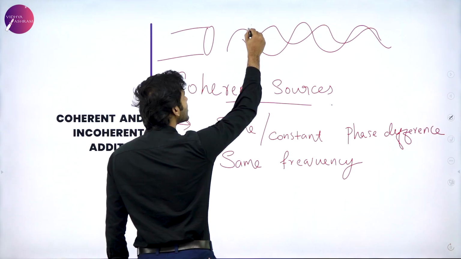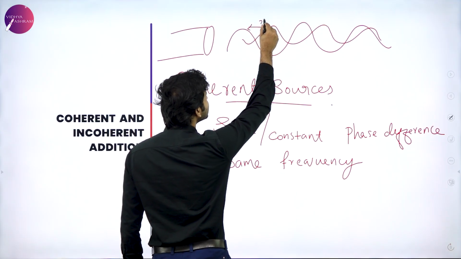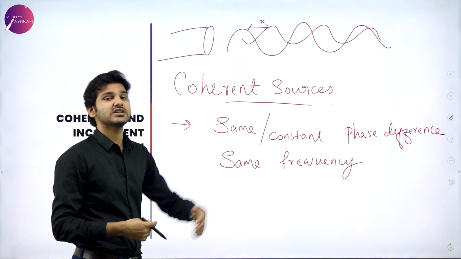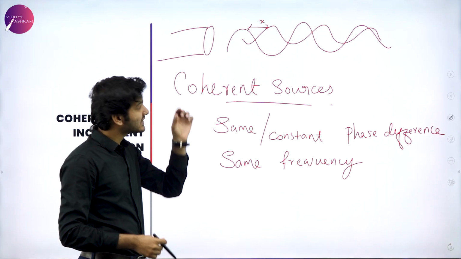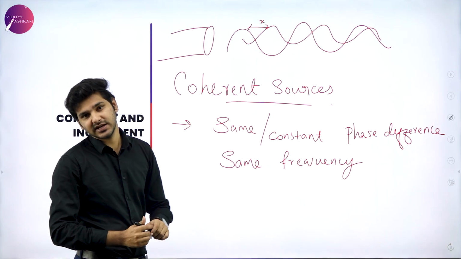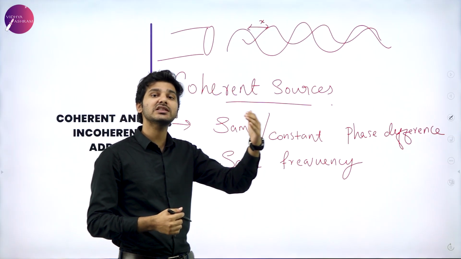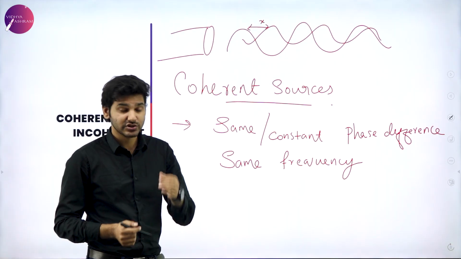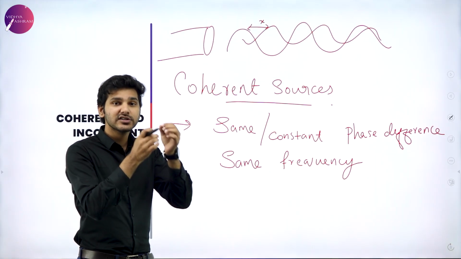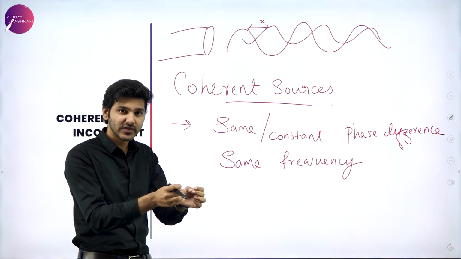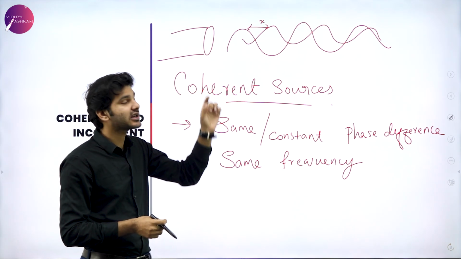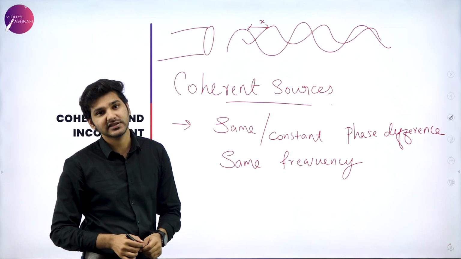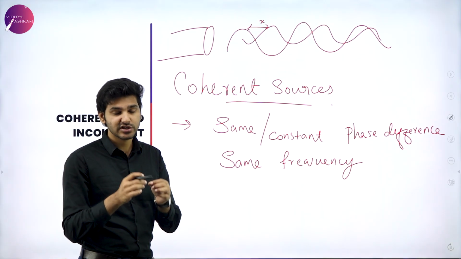If at one point in time this is the distance between two crests, then after some point in time or some point in space, this distance will still be maintained. They are not changing that phase difference as they travel along. So sources which emit waves that have this characteristic, that is a constant or same phase difference, are known as coherent sources.